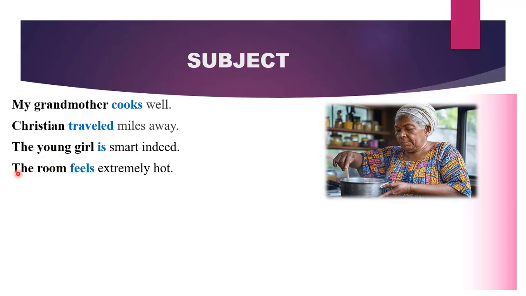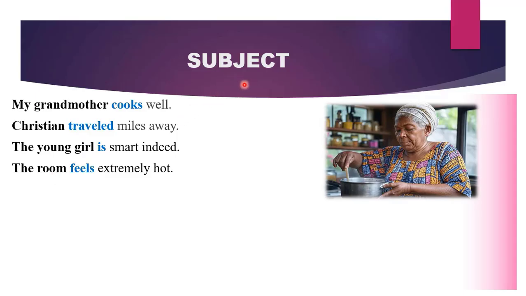Another one, the room feels extremely hot. Is someone performing an action in the sentence? No. So it means that sometimes the subject is not even a human being. It can be an inanimate object. So, in this sentence, the room is our subject because the predicate feels extremely hot is about the room. What feels extremely hot? The room. It means we are talking about the room. Therefore, it is our subject.